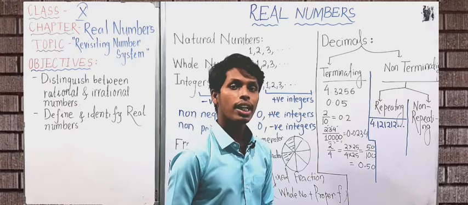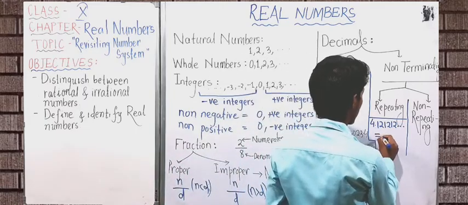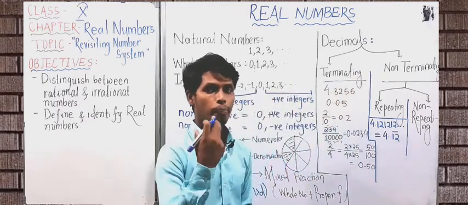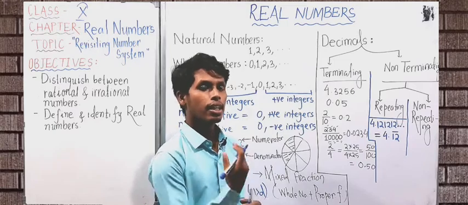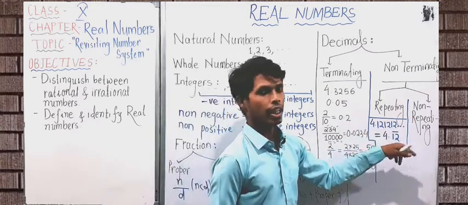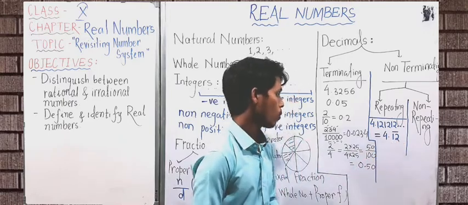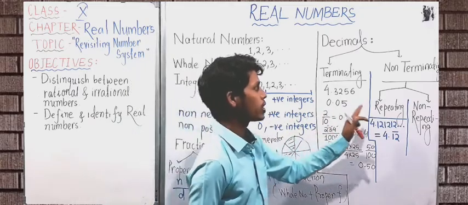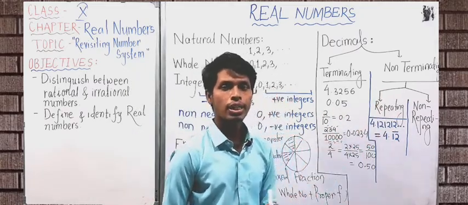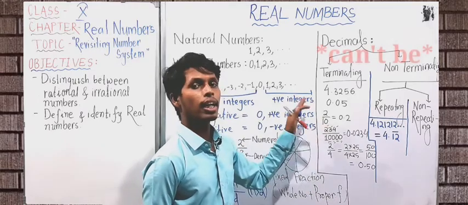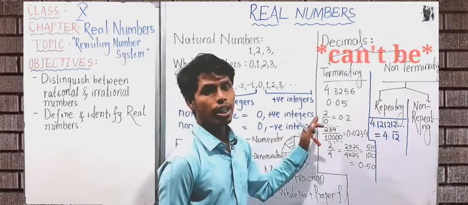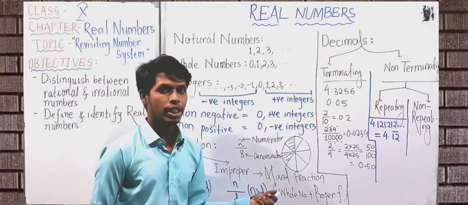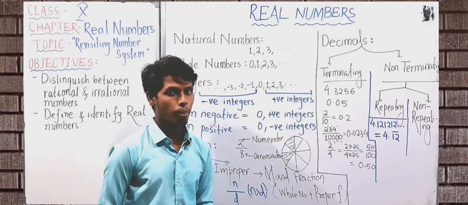So this is called non-terminating repeating decimal numbers, and it can also be represented as 4.12 bar on 1 2. We have to put a bar on the digits which are being repeated. Here 1 2 is being repeated again and again, so we wrote this as 4 bar on 1 2. And this can also be expressed as a fraction, or some fractions can be expressed as non-terminating repeating decimal numbers. Which fractions? Those fractions whose denominator can be expressed in the form of 10 to any power, or the fractions in which the denominator's factorization doesn't contain 2 or 5 both.